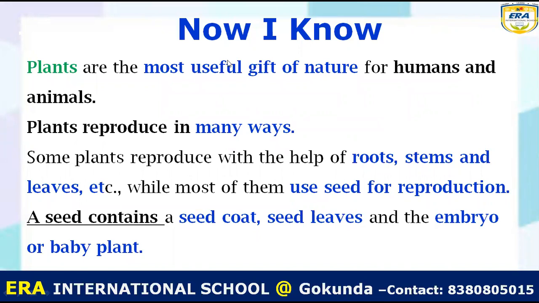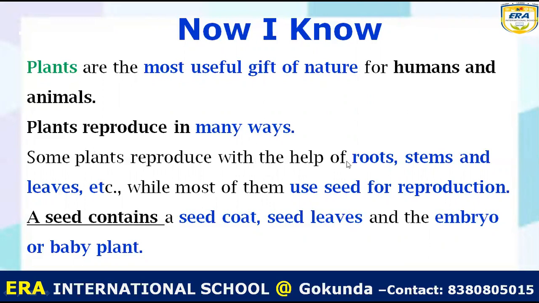Next topic, now I know. We know that plants are the most useful gift of nature for humans and animals because plants make their food, and from plants humans and animals get food. Plants reproduce in many ways.